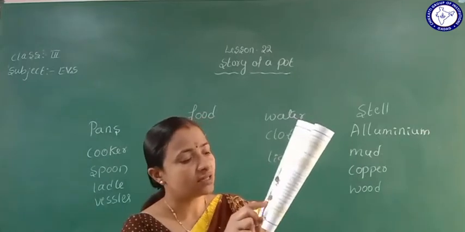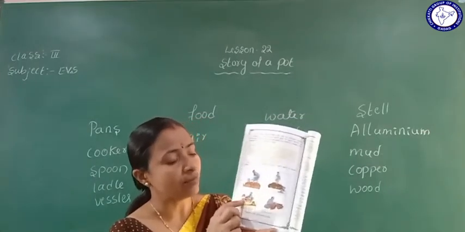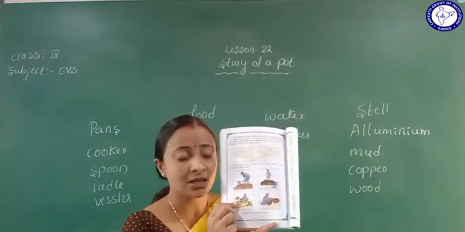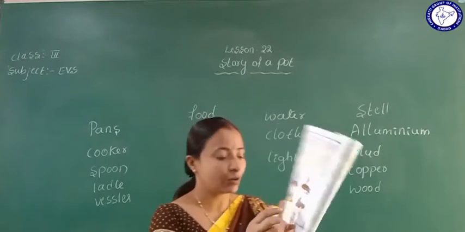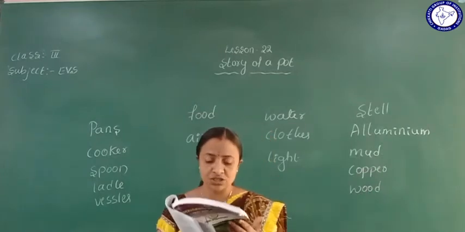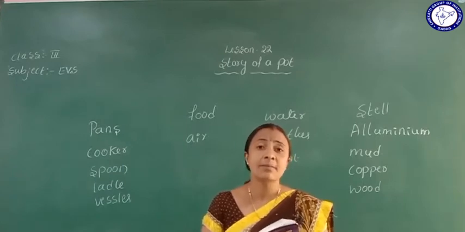So here they make it on the wheel, and it is given the shape of the pot. Observing these pictures, we can understand how the pots are made.